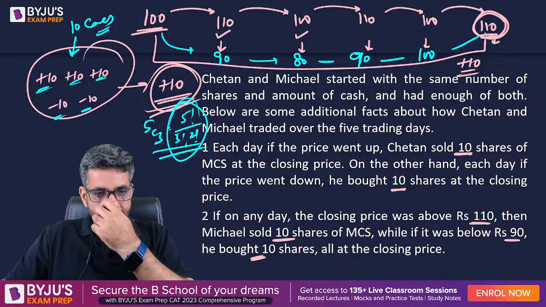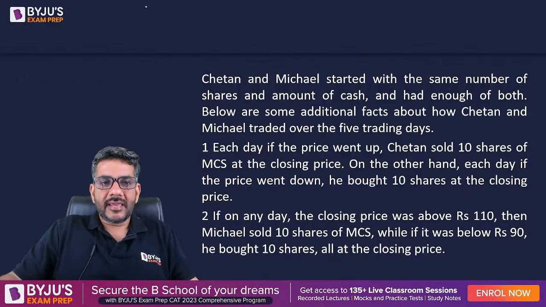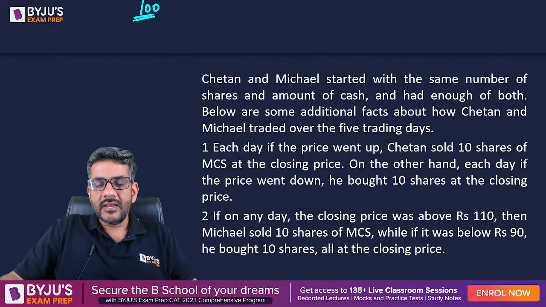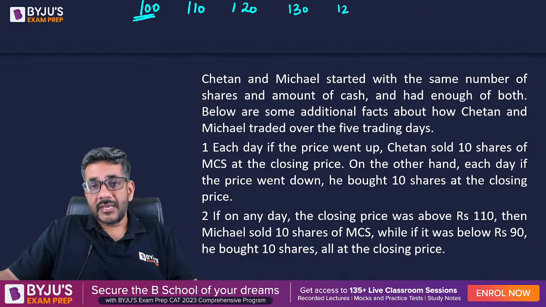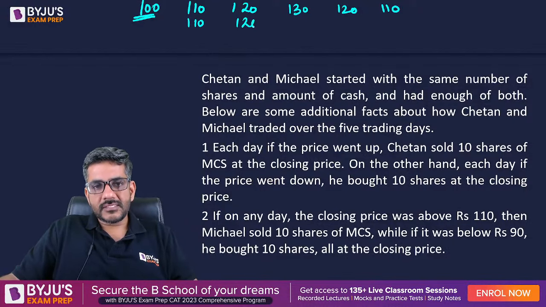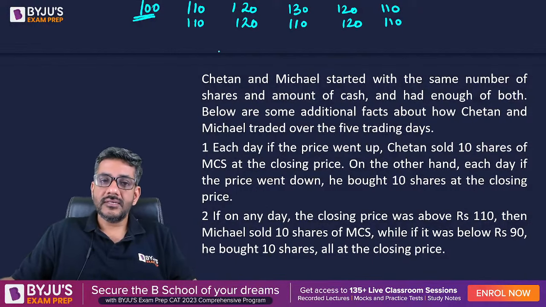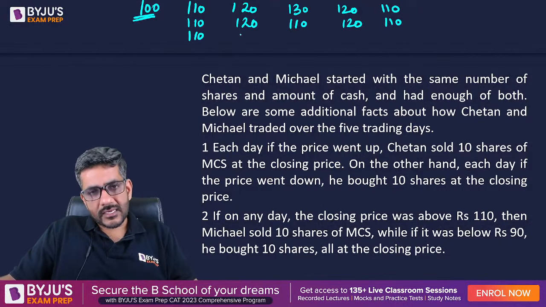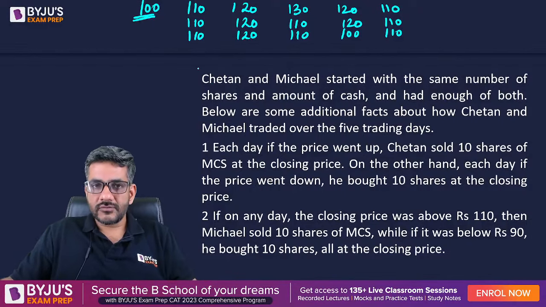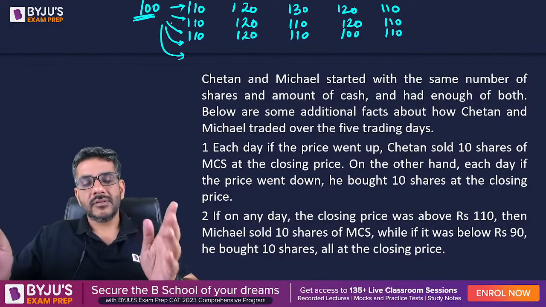Hello, Srikant. I hope you got my point, right? So just to give you an idea, what can I do? I can say if the original price is 100, right? There is a possibility plus 10, plus 10, plus 10, minus 10, minus 10. One of the possibilities. Second, plus 10, plus 10, minus 10, plus 10, and then minus 10. This is also one of the possibilities. Or plus 10 and then plus 10, minus 10, minus 10, and then plus 10. That is also one of the possibilities. That way you can make a total of 10 cases, plus 10, plus 10, plus 10, 3 times plus 10.